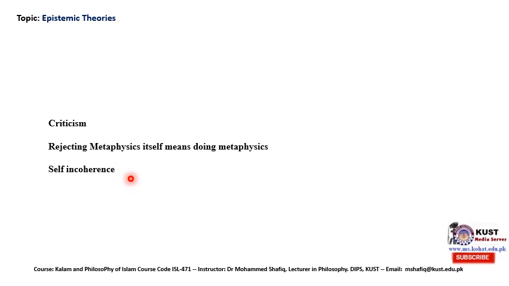Though some of the supporters of the logical positivists have their own argument that it is just like an eye which can see many things, but it cannot see itself. It is just like a weighing scale that can weigh many things, but it cannot weigh itself. But again, I would say that there is a kind of self-incoherence in that principle, because the principle needs itself to be verified. And what is the other principle that verifies the principle of verificationism?